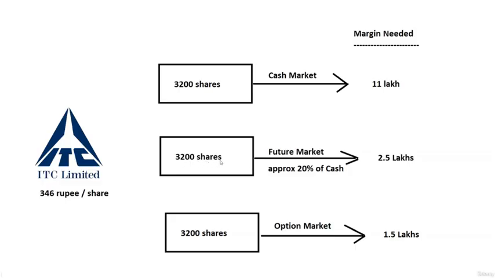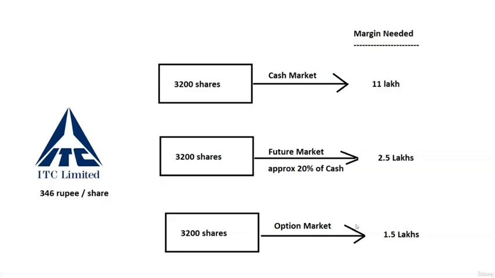Let's assume the worst case scenario. You bought at 346 rupees per share by paying 2.5 lakhs to the broker, and the share price reached 345 at the end of the contract. So you lost 1 rupee per share for 3,200 shares. The broker will return you 2.5 lakhs minus 3,200 rupees, and I'm not considering the brokerage and other charges, just making it simple. So you will receive 2.5 lakhs minus 3,200, but you will definitely receive something.